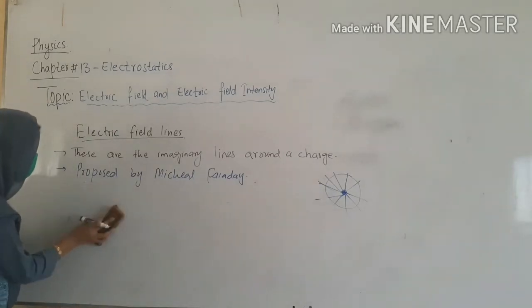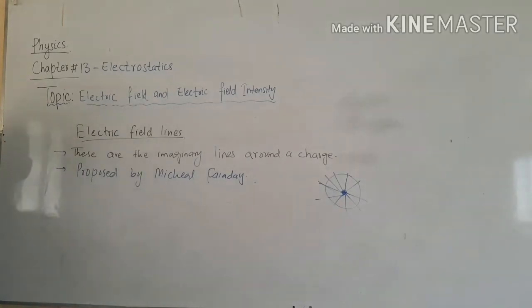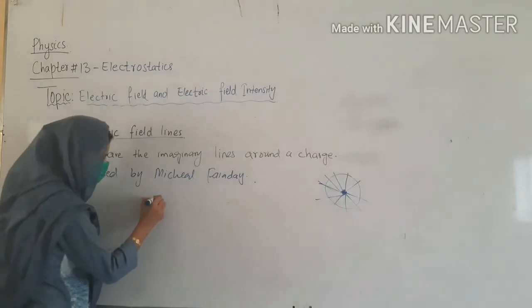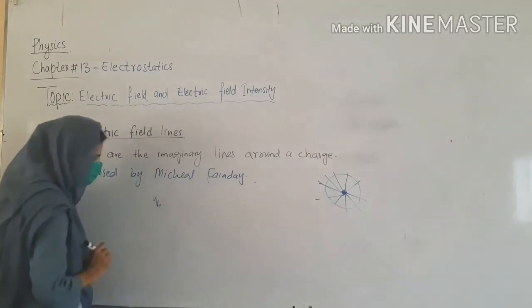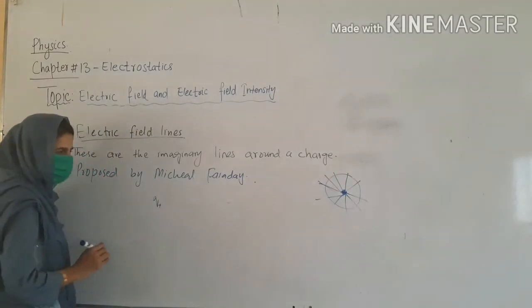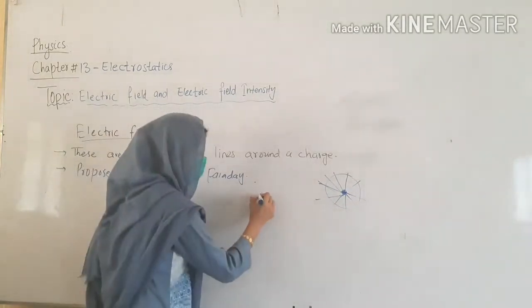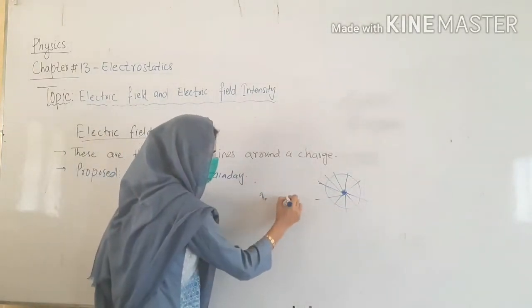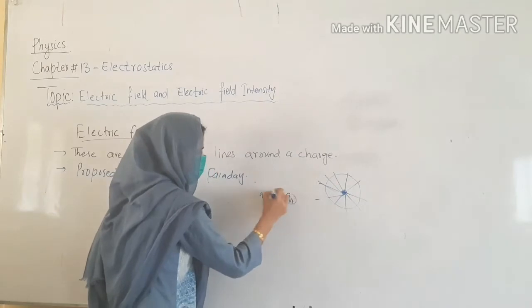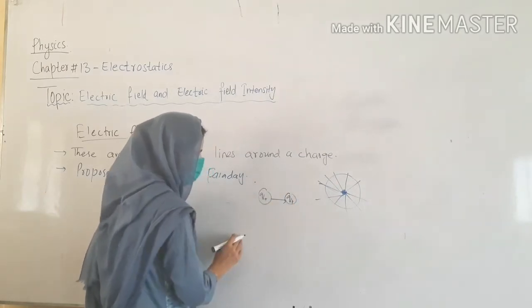Now, how will they give you the strength and direction of the electric field? Suppose we have a single positive charge here. As I discussed with you, if we have a positive charge and a positive test charge, it will show repulsion.